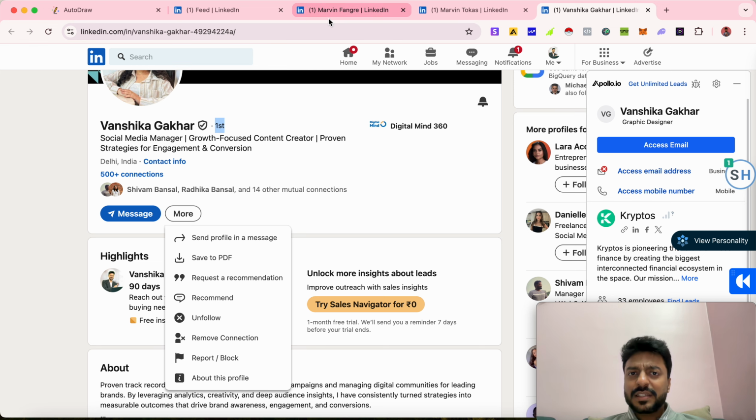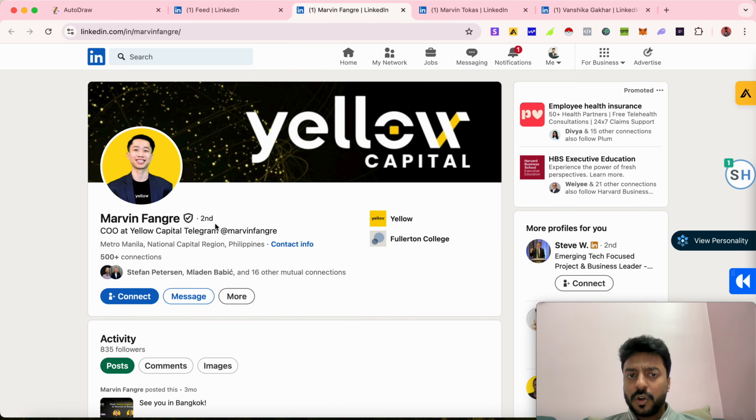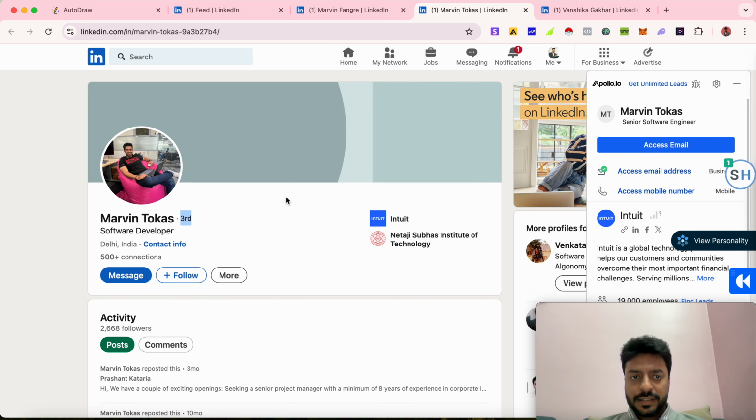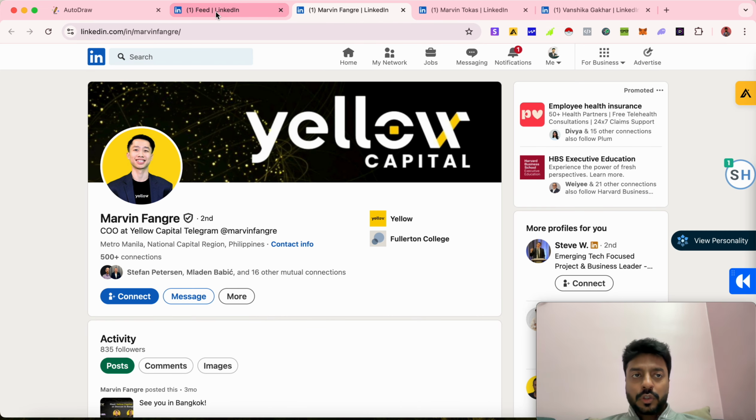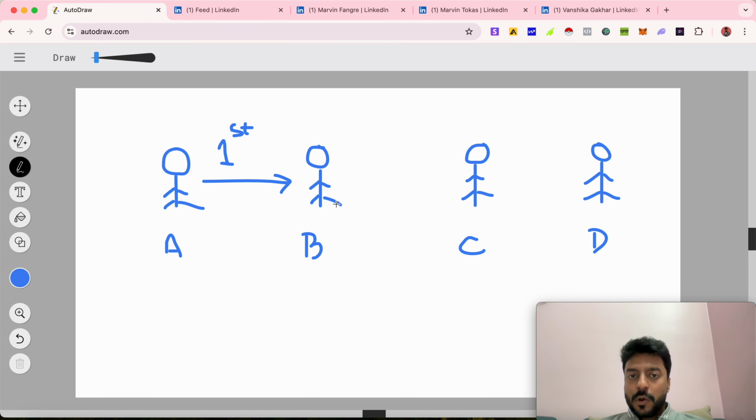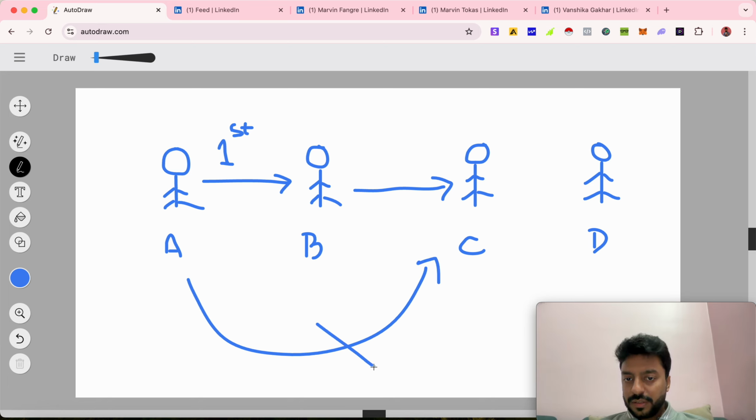Now, what about the second? Why is it written second here, and why is this the third case? Let's go back. Let's say B is connected to C. So B and C both are first degree connections for each other. But I am not connected to C right now. I'm not connected, but B is already connected to C.